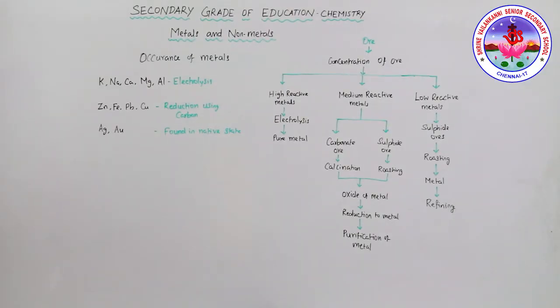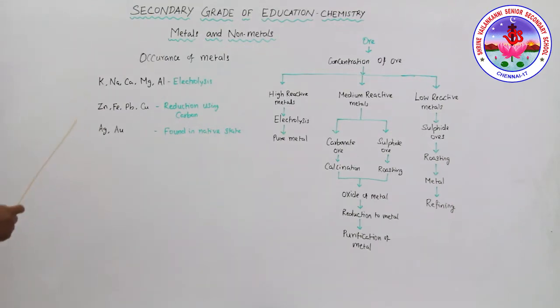In the earth's crust, there are the major metals. Sea water also contains some soluble salts like sodium chloride and magnesium chloride. Elements or compounds which occur naturally in the earth's crust are called minerals. At some places, the minerals contain a very high percentage of a particular metal, and the metal can be profitably extracted from it. These are called ores.